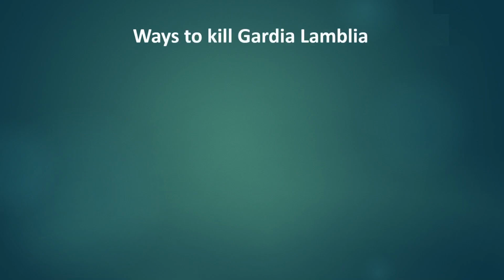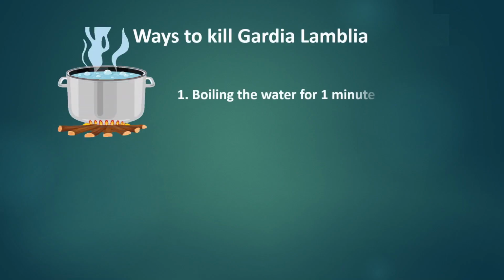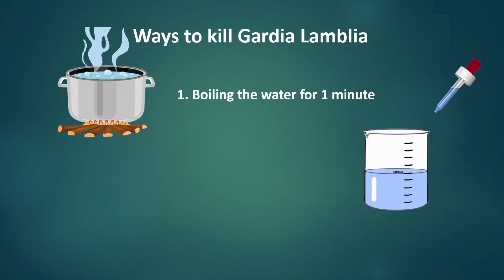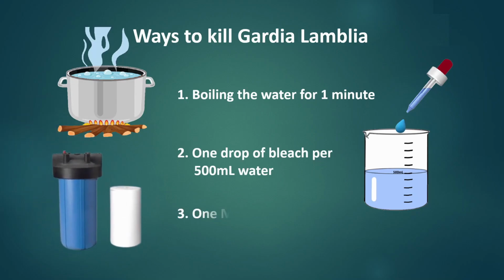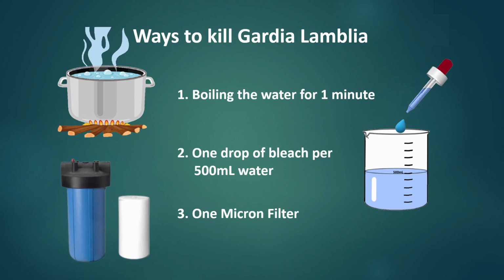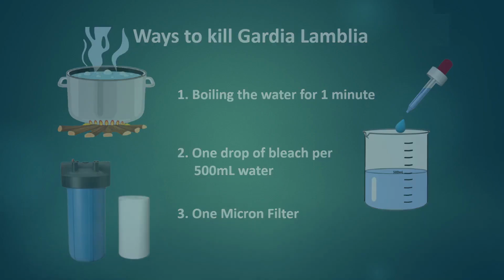Ways to kill Giardia lamblia. Number 1. Boiling the water for 1 minute instantly kills the microorganism. Number 2. 1 drop of bleach per 500 milliliters of water. Number 3. Using a 1 micron filter wouldn't allow the microorganism to pass through the filter.